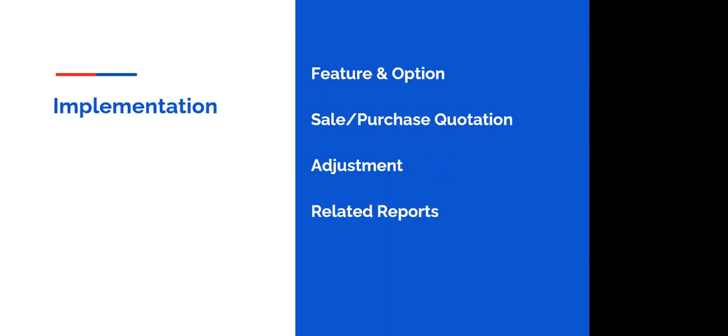Next, coming to the implementation phase, what are the steps we need to check before using this quotation part in Busy? First thing, in Busy, you have to go to features and options to enable the sale quotation as well as the purchase quotation. Next, you have to do the entry of sale and purchase quotation from the transaction module in Busy.